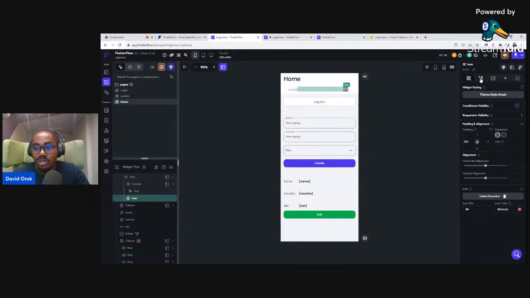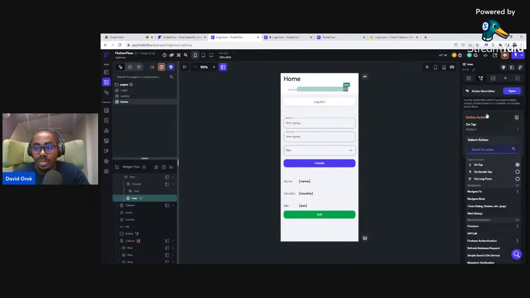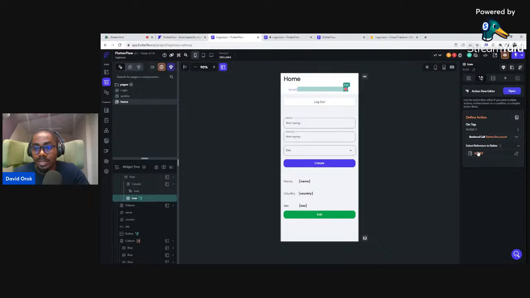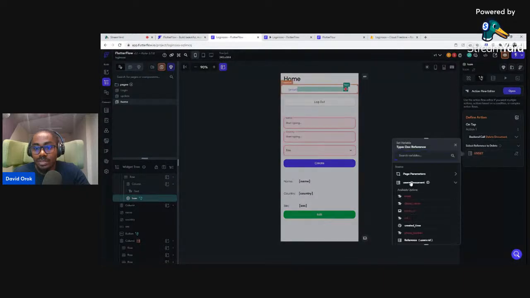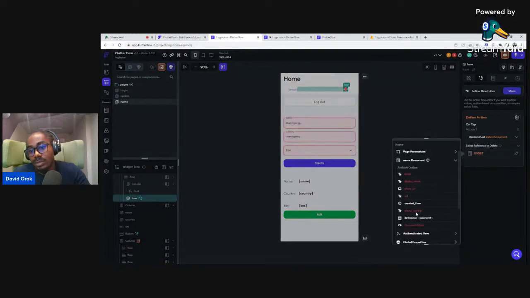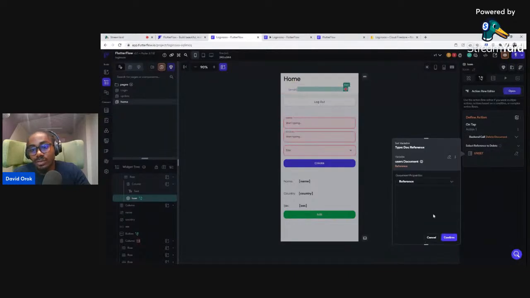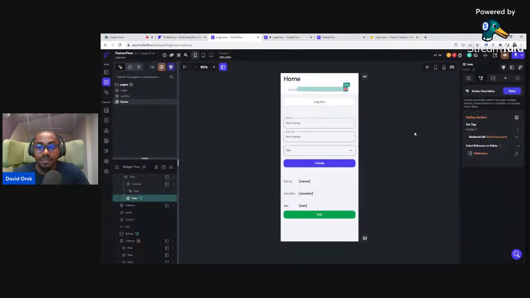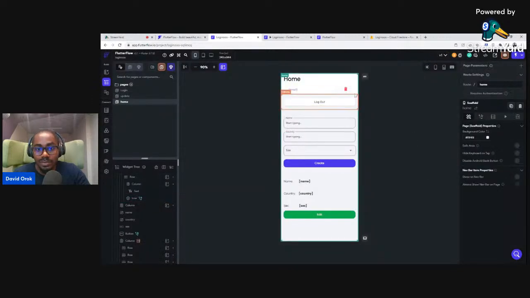Okay, so we will just come here, click on action, click on add an action, and then go to Firestore and say delete document. Select the reference. We want to delete the user. Basically, we want to pick up the reference in the user document. All right, so that's it. So with this now, we can just delete these. Okay, so technically we are done with CRUD implementation.